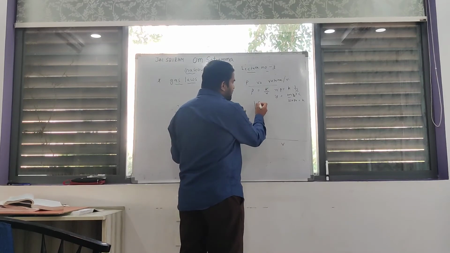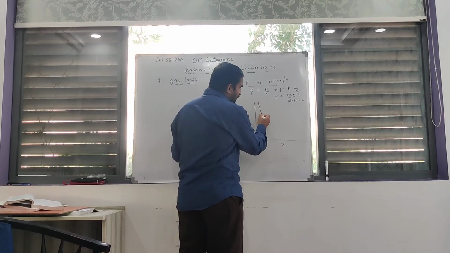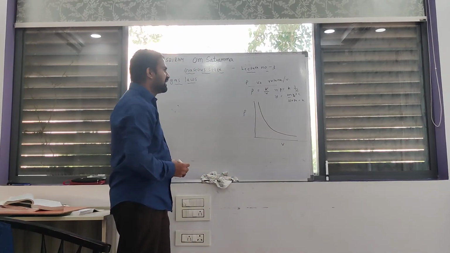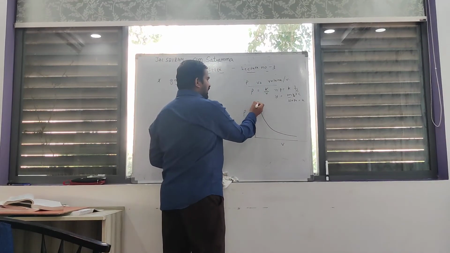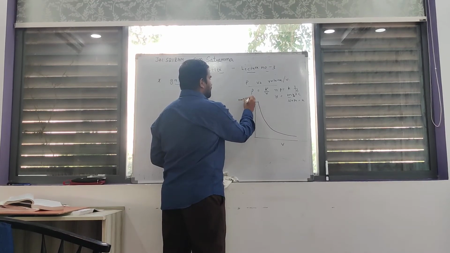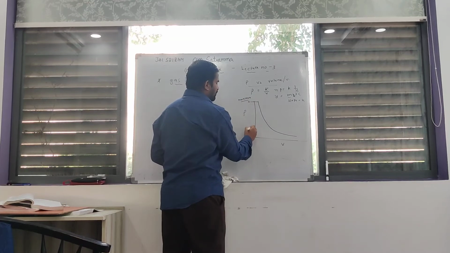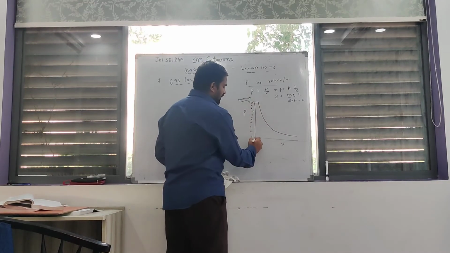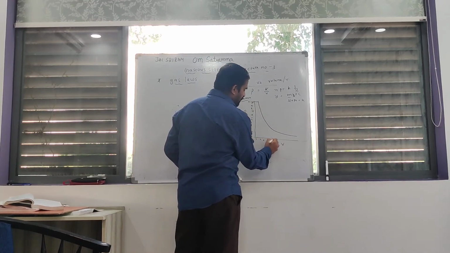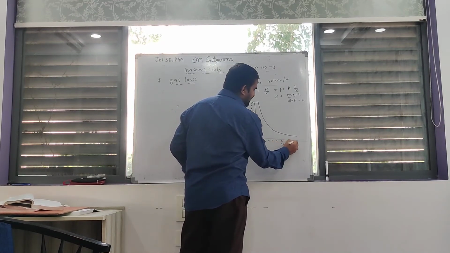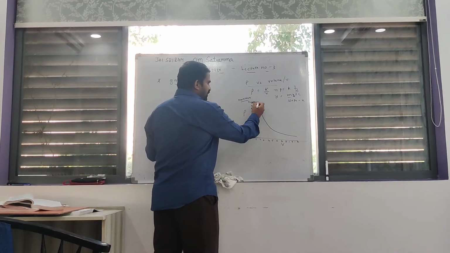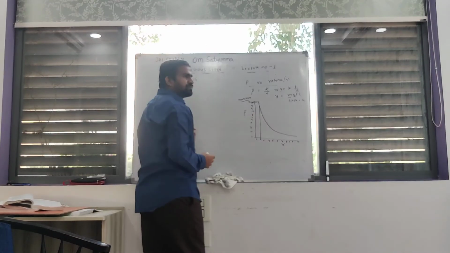If pressure decreases, volume also increases. Clear? At this point, pressure is maximum, 1, 2, 3, 4, 5, 6, 7, 8, 9, 10, but volume is very low.